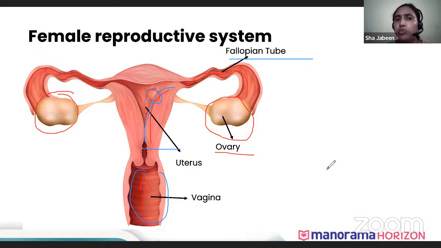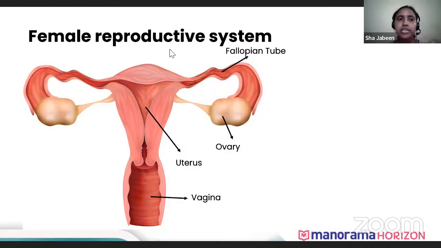Now, this female uterus is an inverted pear-shaped structure. Every month, the walls of the uterus get thickened to prepare itself to receive the fertilized zygote. It gets thickened so that the embryo can develop there, and it provides a very cushiony environment to the growing embryo. But if the ovum doesn't get fertilized, the walls break down, and they flow out as menstrual flow.